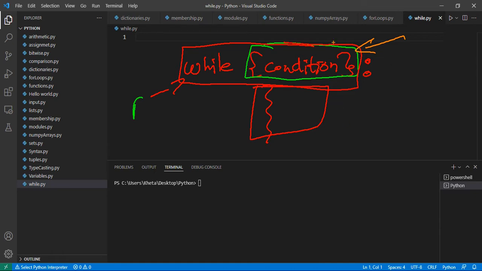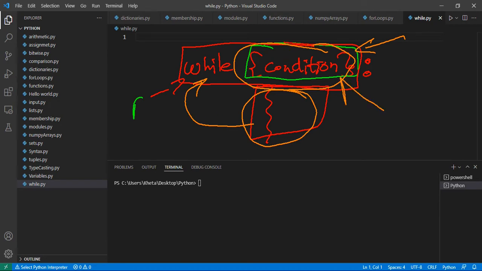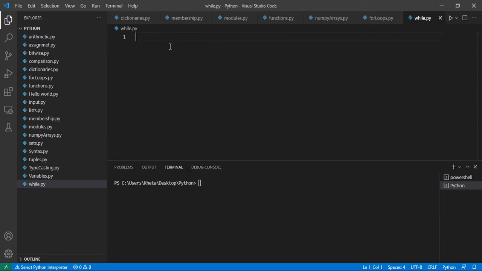As long as this condition is true, these things will just loop and continue over and over. As soon as this condition that you specify is false, the code will proceed to any statements which are below the while loop. So if this doesn't quite make sense, or even if it does, let's just get right into the code.